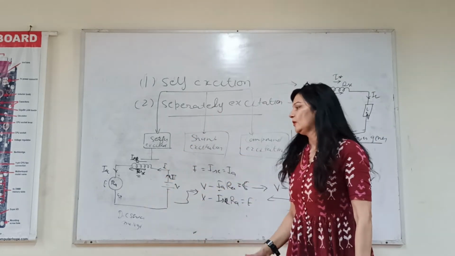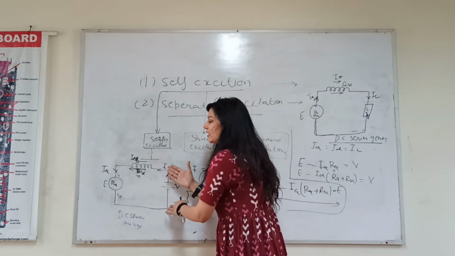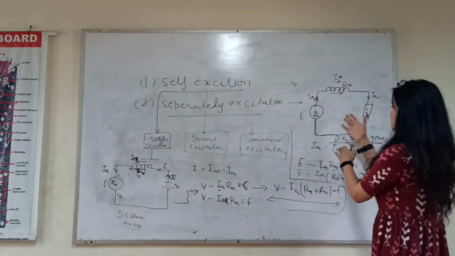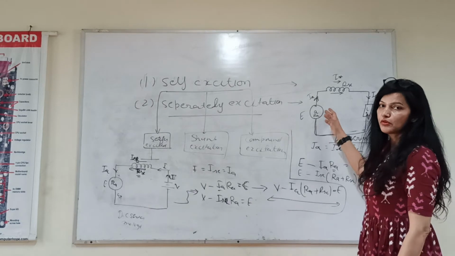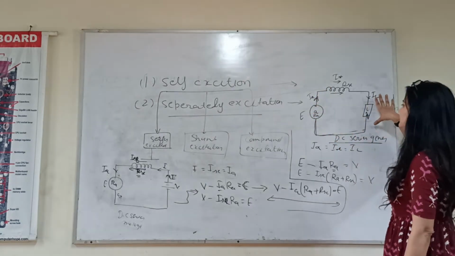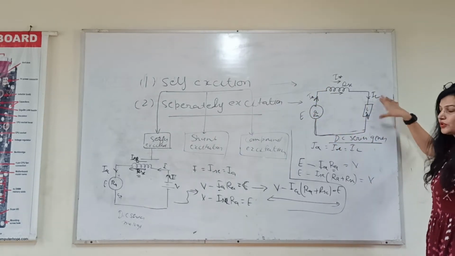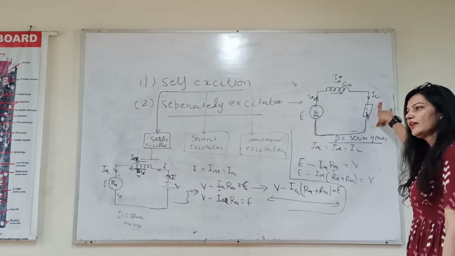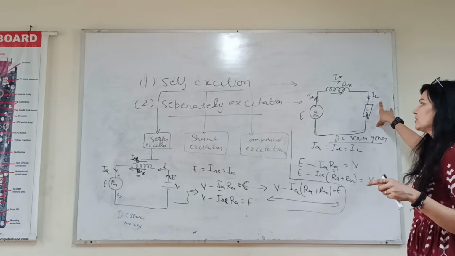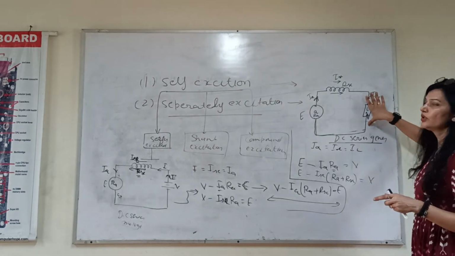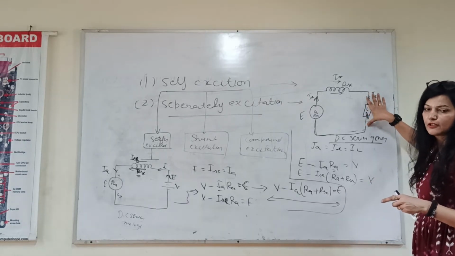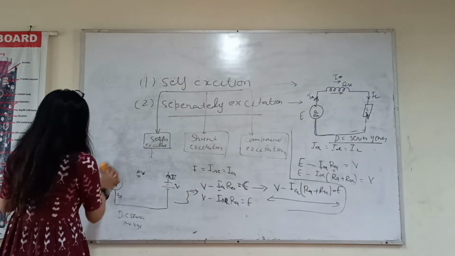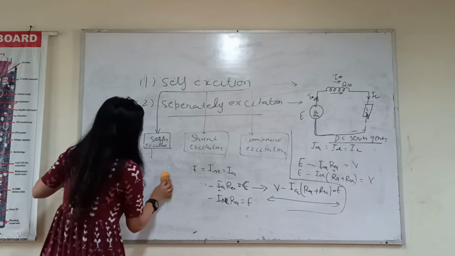DC motor, we are providing electrical power and at the end we will get mechanical power. But in case of generator, first we will provide mechanical input, then we get the electrical output. So whenever we need some electrical power to supply to the load, in case of generator we provide the load across these terminals. Now the next case is we'll discuss the shunt motor.